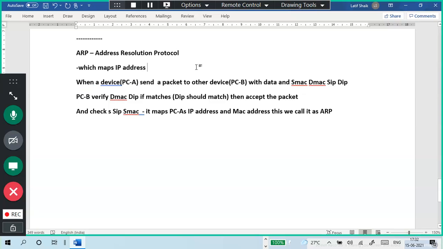How do you know you are not using it? It was a question, sir. Is it possible? 1 second, let me type. Which maps IP address to MAC address.